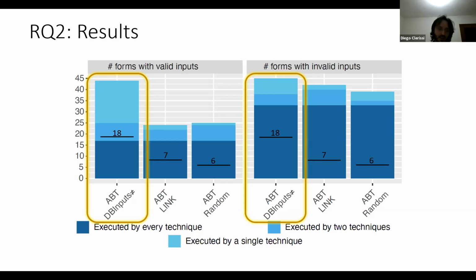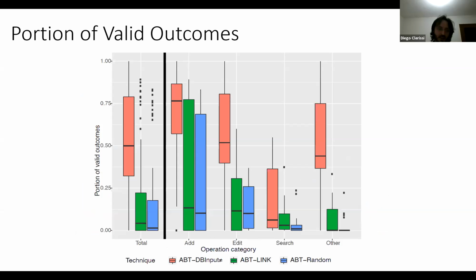To conclude our observations, here we can see groups of the functionality divided by categories, in particular taken from all the applications we considered. We have add, edit, search, and other functionalities on the right, and summarizations on the left. Again, DBInput was able to reach at least a median value of valid outcome, which means valid succeeding of the forms, of 0.5, while the other two competing approaches had just some outliers that reached or went through this value. In particular, DBInput was able to exercise add-and-edit functionalities much better.